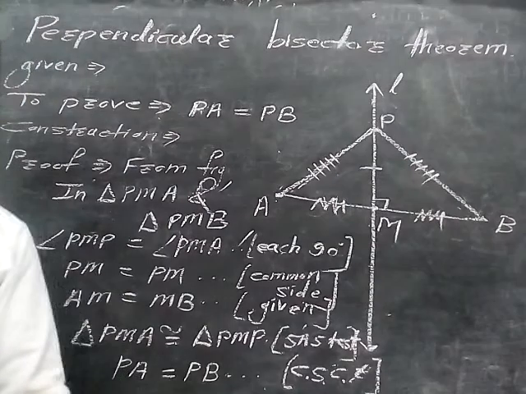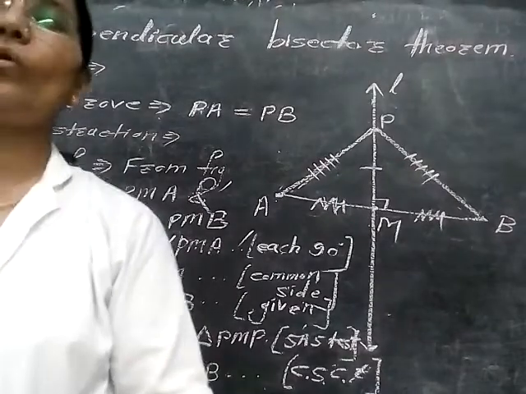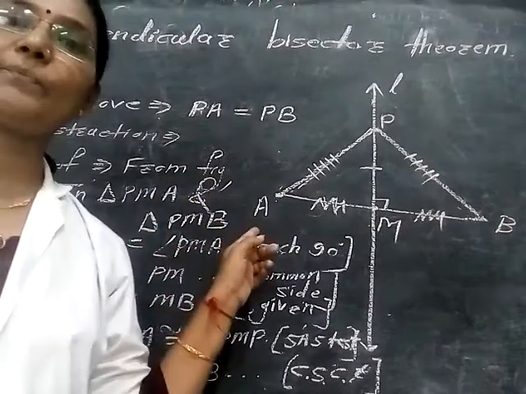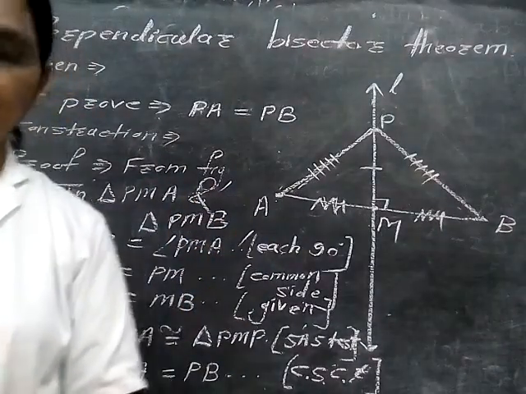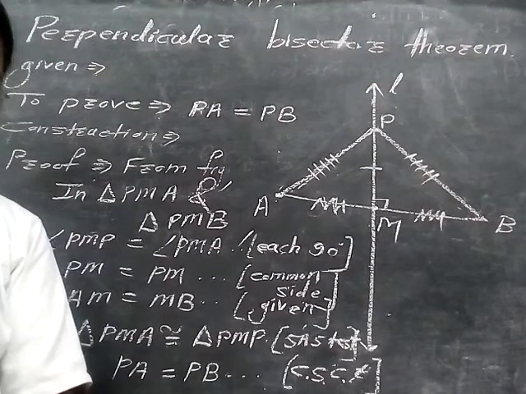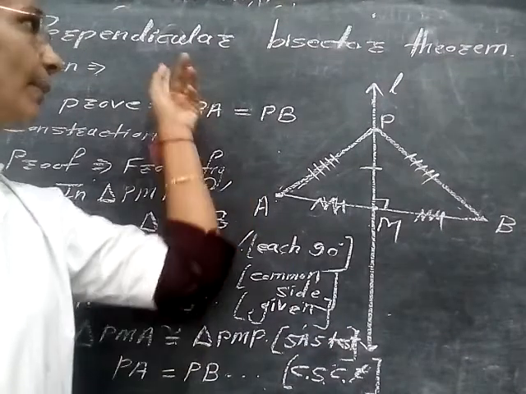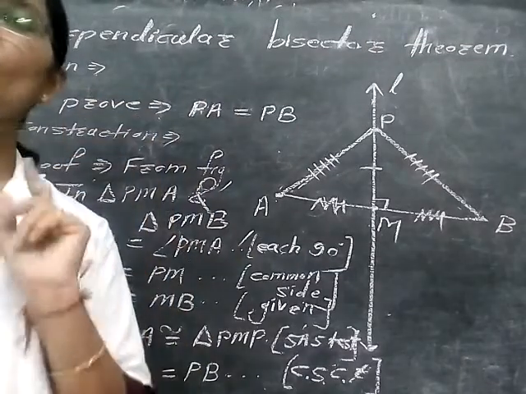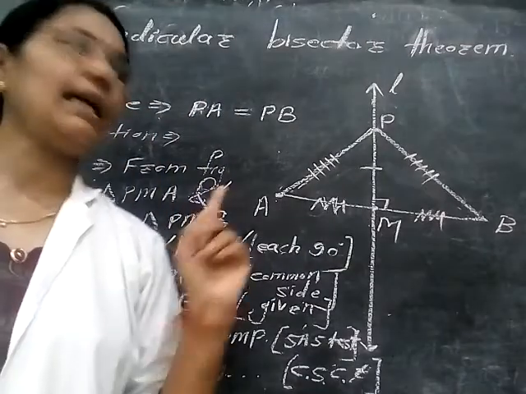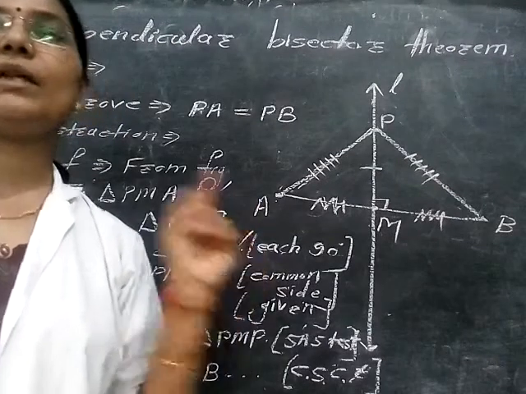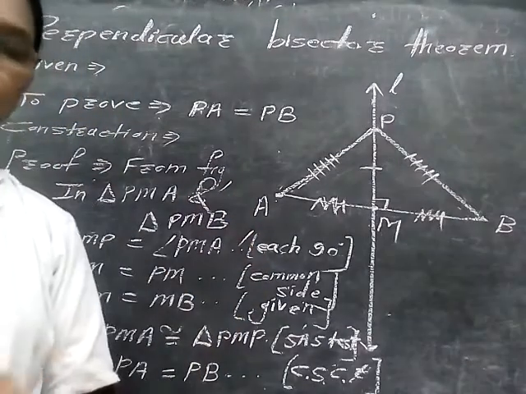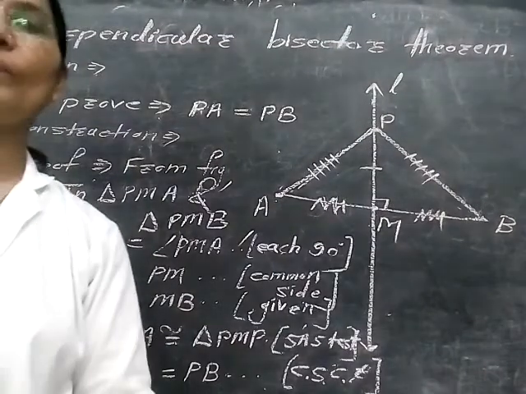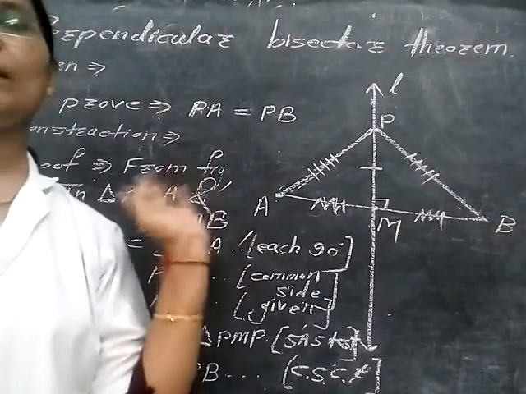But before starting our practice stage, your homework is to write down this perpendicular bisector theorem in your notebook, and also complete the activity related to this theorem on page number 40. So today's homework is to write this theorem in your notebook, and also complete the activity present on page number 40 by using this theorem. Okay.